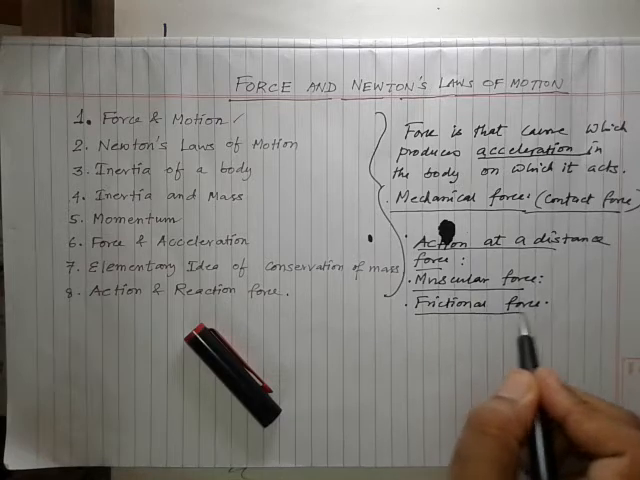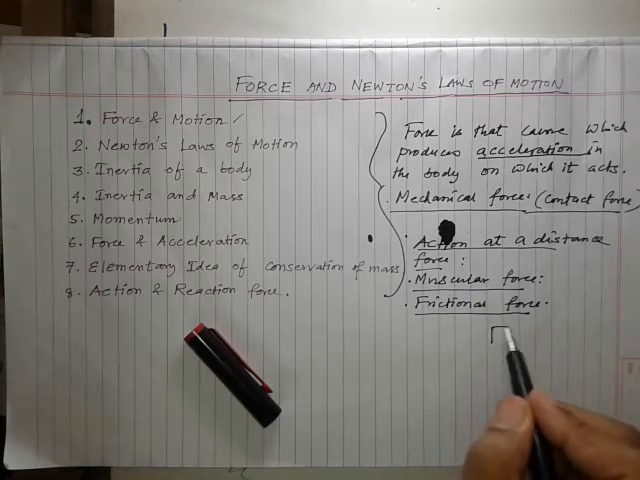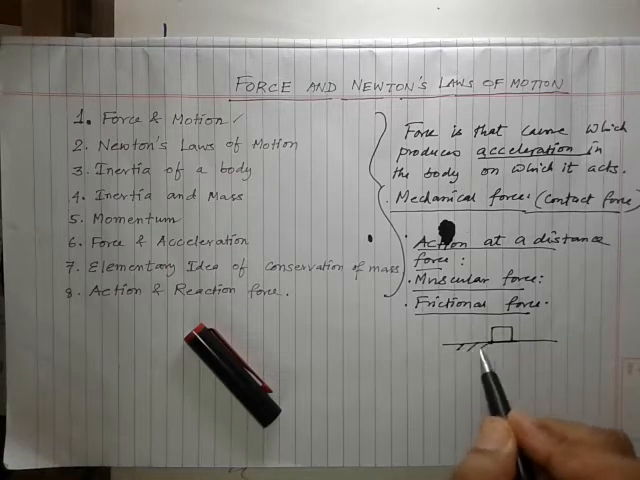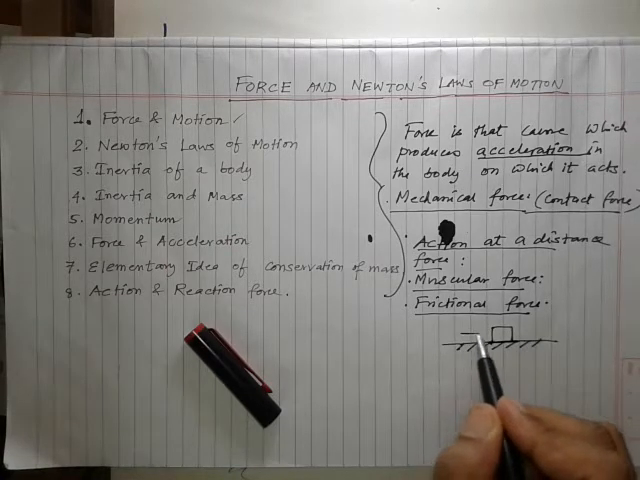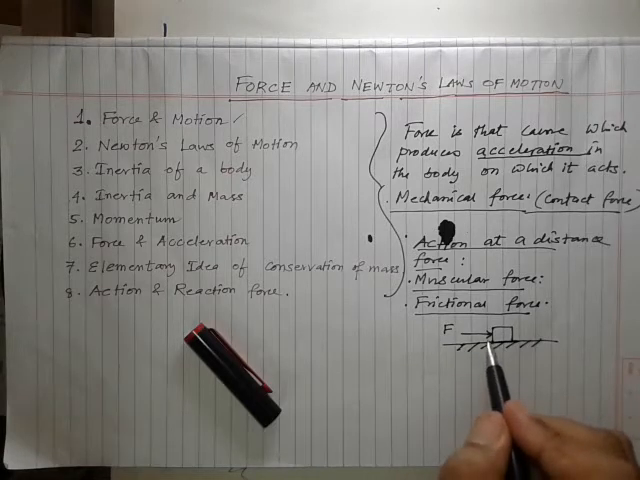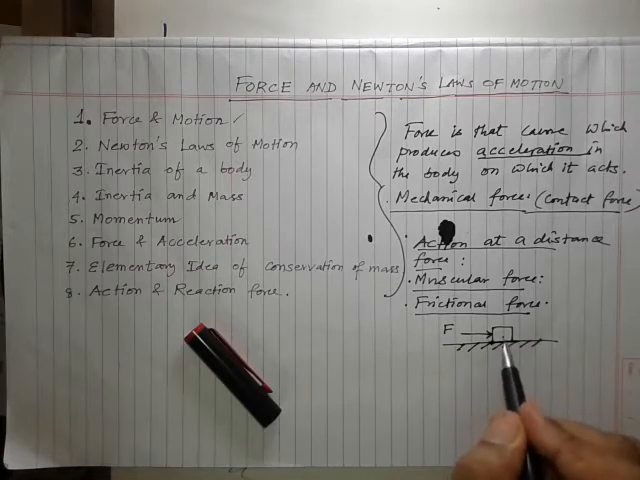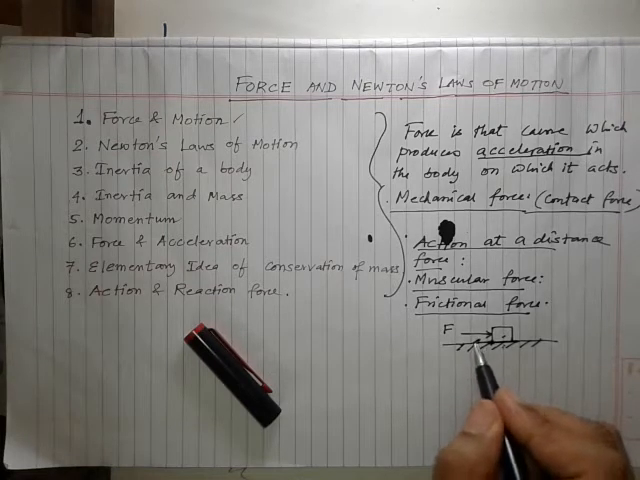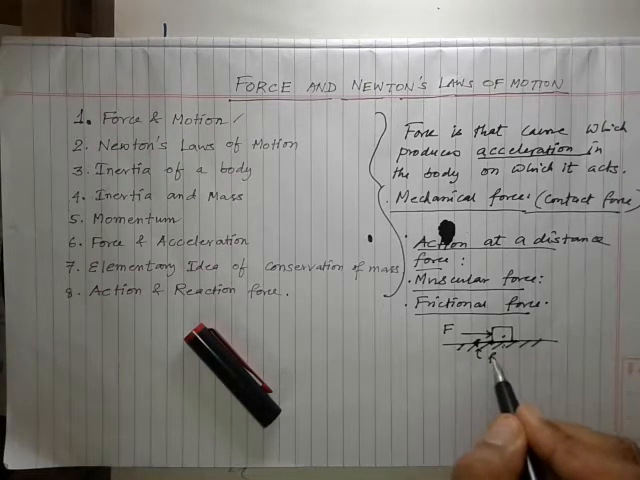So what is the frictional force? Suppose I take an object, and this is the ground, the surface on which the object is. If I apply a force in this direction, a force works in the opposite direction in contact with this surface, and this is the frictional force. So the frictional force will work in this direction. This is called frictional force.